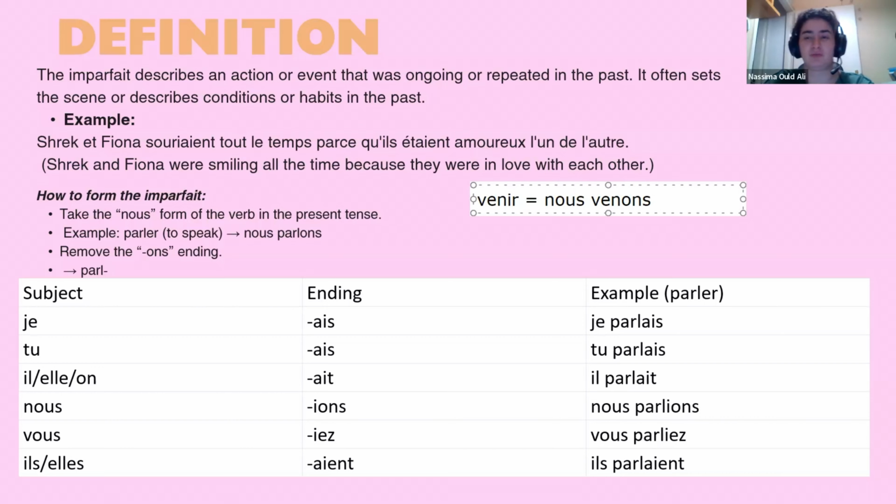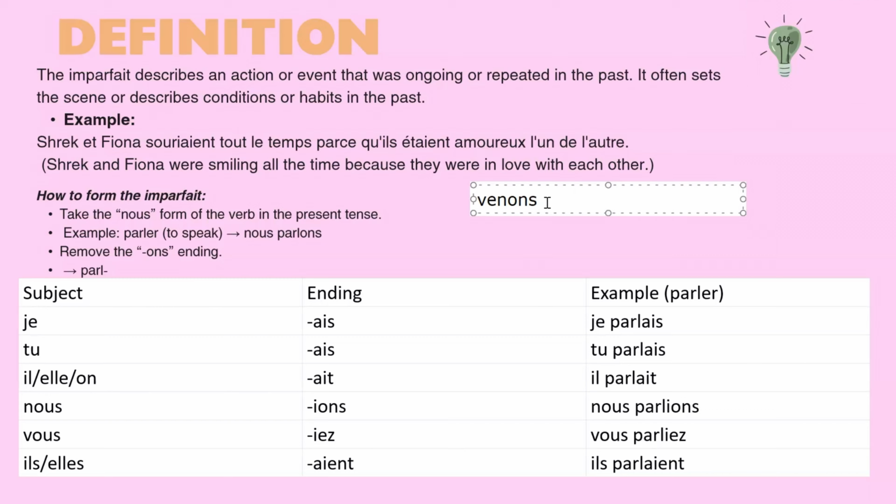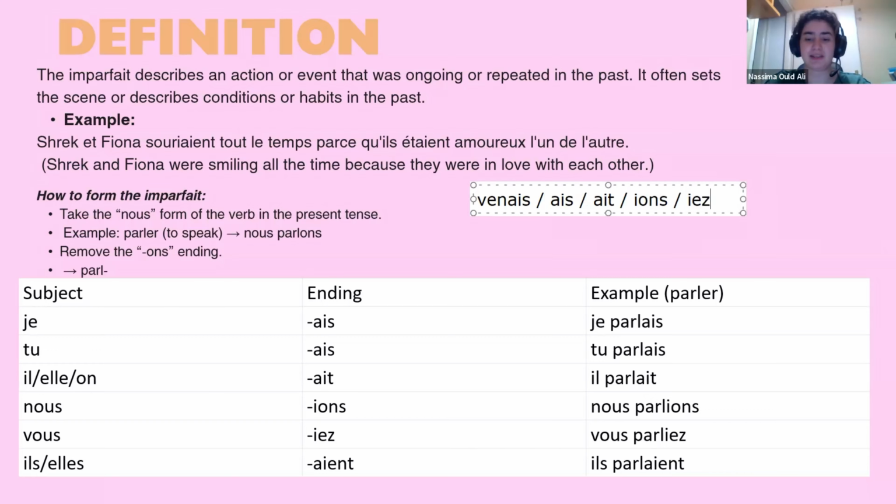So here, what do we do? What does the rule say? So we keep the stem "ven". Yes, and so we drop the -ons. And then we add the imperfect endings: -ais, -ais, -ait, -ions, -iez, and -aient, depending on the subject. So, je venais, tu venais, il, elle, on venait. Nous venions, vous veniez, ils, elles venaient.